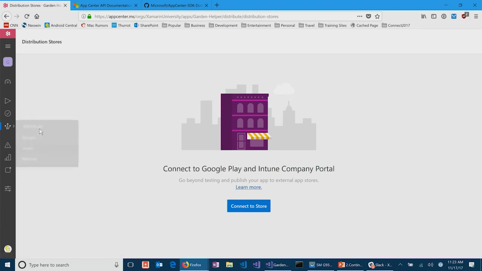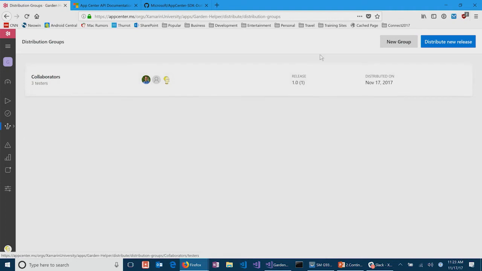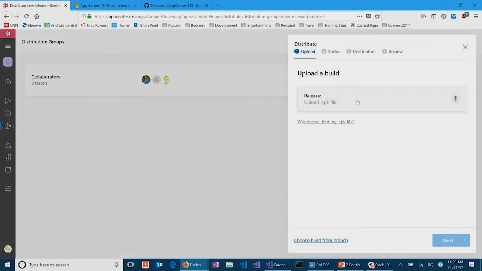So the other thing we can do here is if we go to distribute, I can actually say distribute a new release. So if I click this, I can then upload a build, right? So for instance, maybe I've done a test build on my machine because we've encountered a problem specifically with Adrian. He's not using the app right. He's taking pictures of the wrong things. Doing it wrong, yeah. You're doing it wrong.